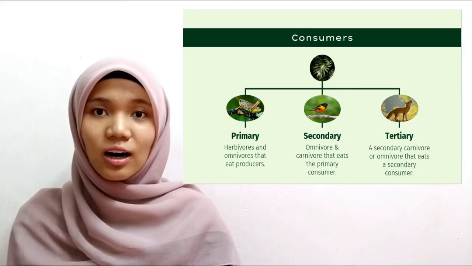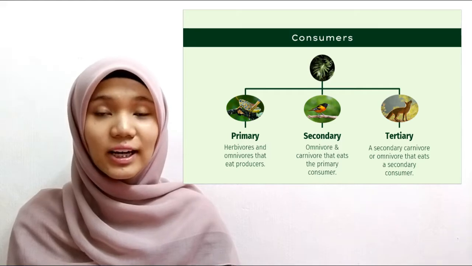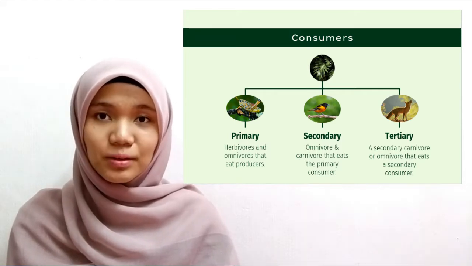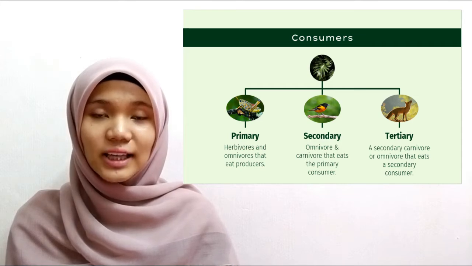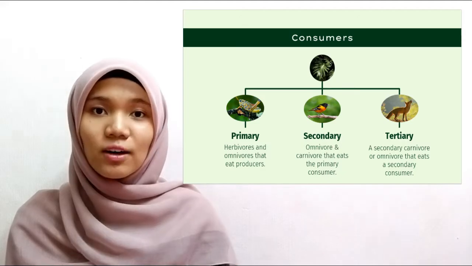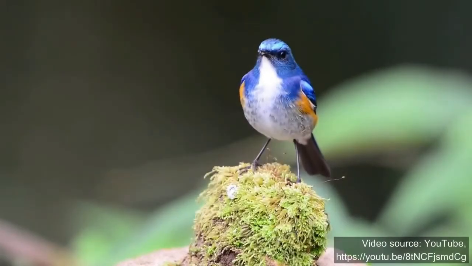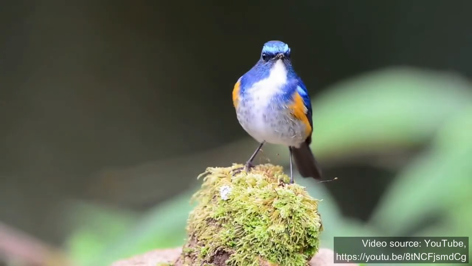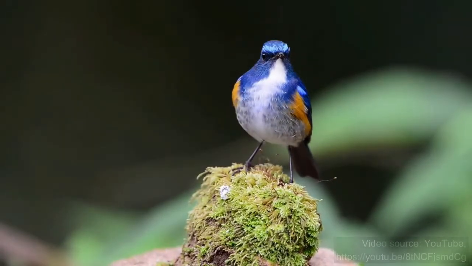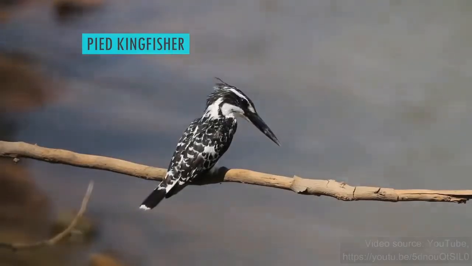Primary consumers are herbivores and omnivores that eat producers, for example, caterpillars. Next, a secondary consumer is an omnivore or carnivore that eats the primary consumer. For example, the Himalayan bluetail is an omnivore because it eats caterpillars and fruits. However, the kingfisher is a primary carnivore because it eats primary consumers such as snails, fish, tadpoles, and shrimps.